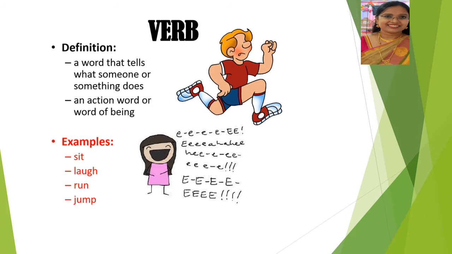When you do something, it is considered a verb, right? Examples of verb: sit, laugh, run, jump, sing, eat. So these are the examples of verb.